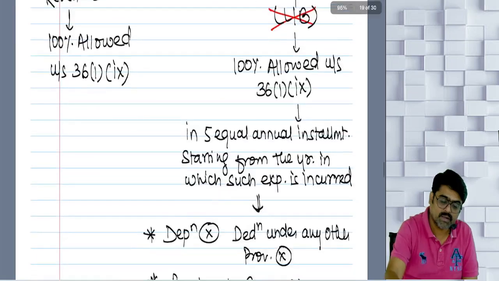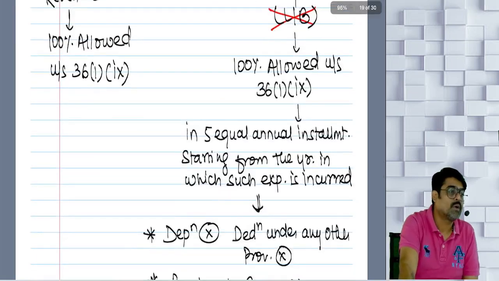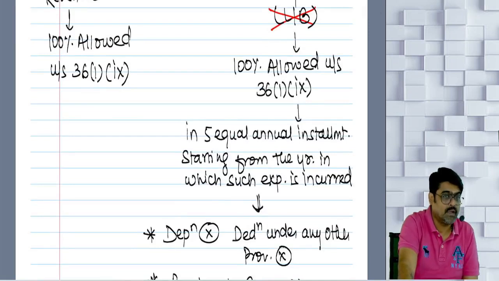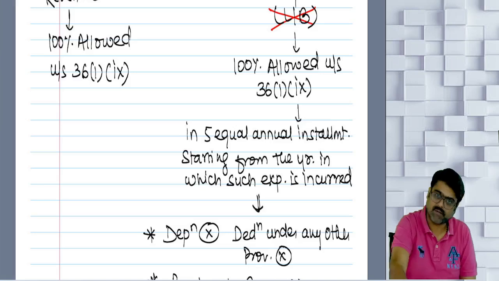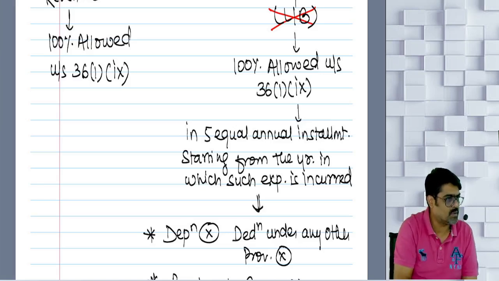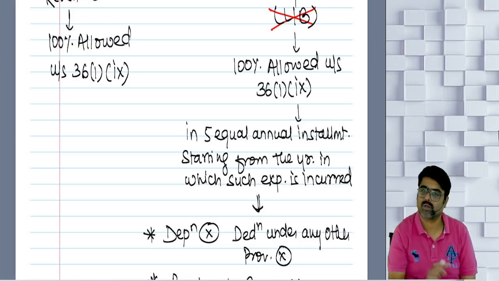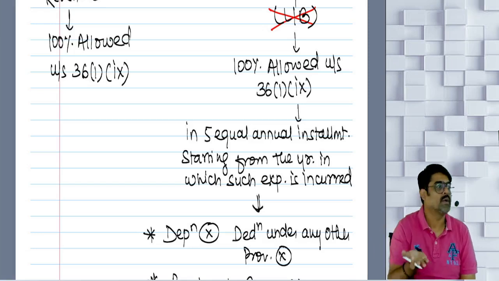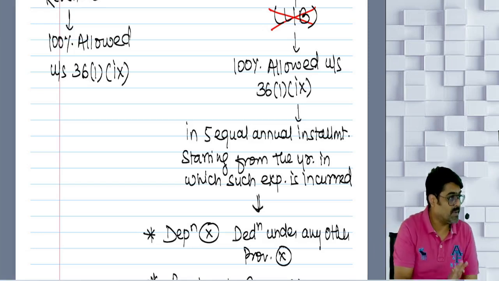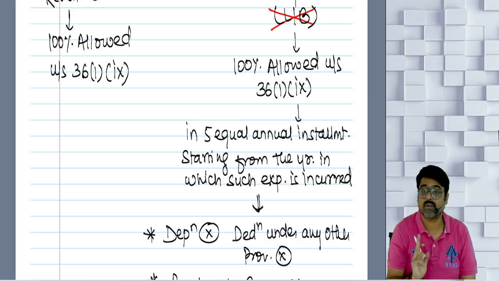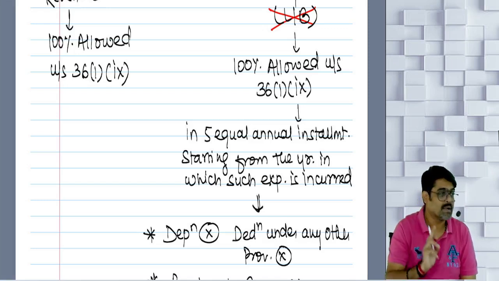But it will be allowed in 5 equal annual installments. Capital expenditure, revenue expenditure can be fully allowed, but capital expenditure will be allowed in 5 equal annual installments. So capital expenditure on family planning, 1/5, 1/5. Revenue expenditure to promote family planning, fully. But this deduction will be available only to the company.